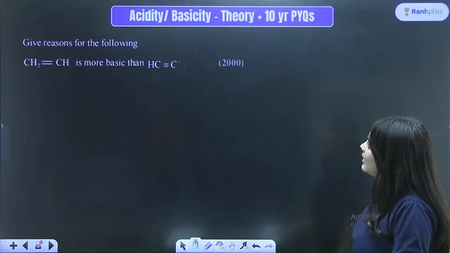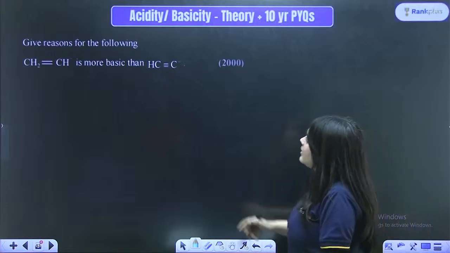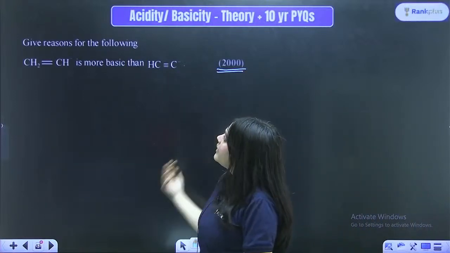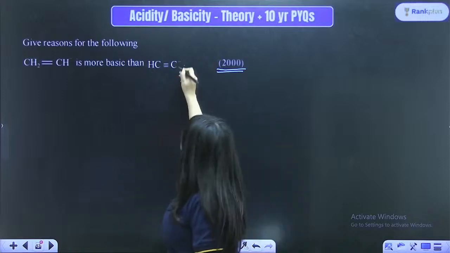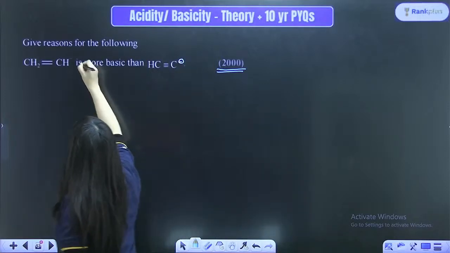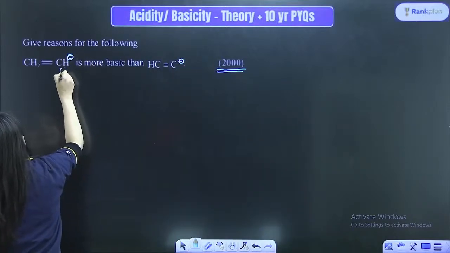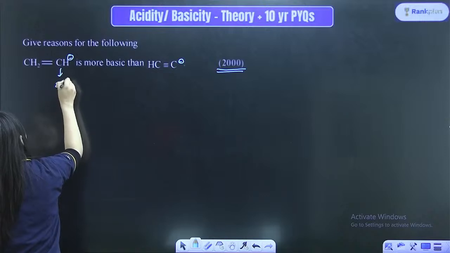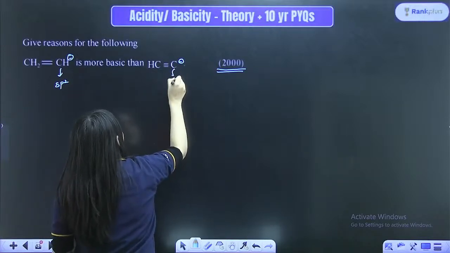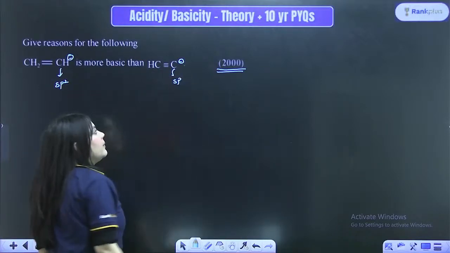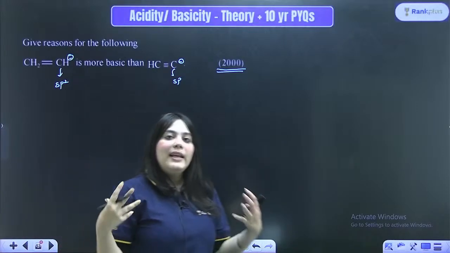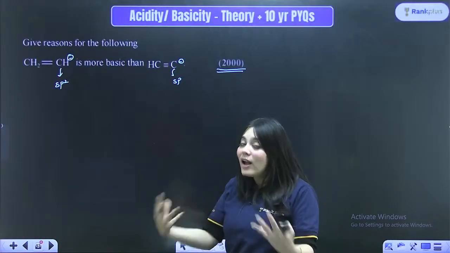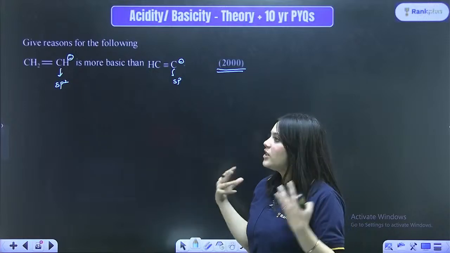Next question is, once again, a 2000 question we have already discussed, which is more basic. Because this is a C minus ion, this is once again a C minus ion. This negative charge is on an sp2 hybridized carbon, this is on an sp hybridized carbon, and we know sp hybridized carbon is more electronegative, hence it will not give away the negative charge easily.